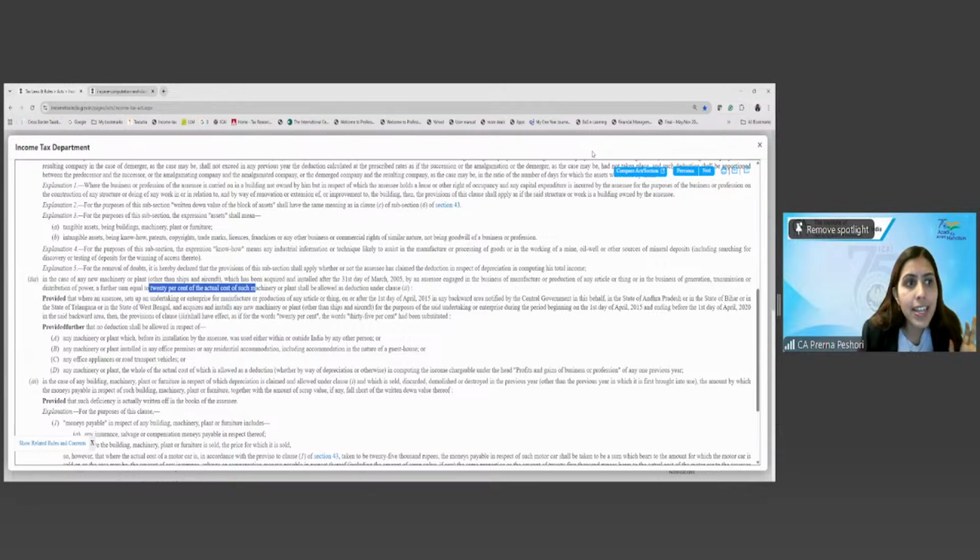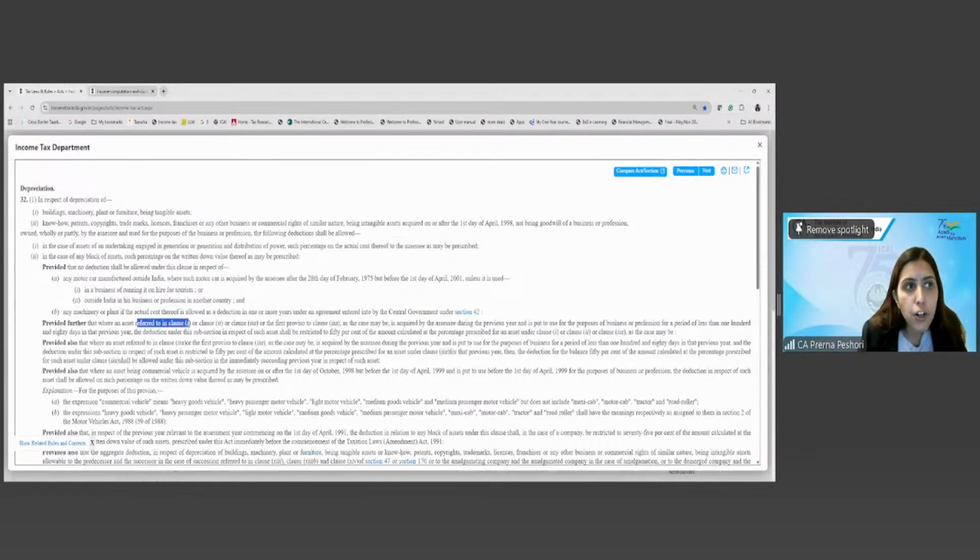Now, if you look at it, it says where the asset which is referred to in clause 1 or clause 2 or clause 2A or the first proviso to clause 2A, as the case may be, is acquired by the assessee during the previous year and is put to use for the business or profession for a period of less than 180 days, then the deduction shall be restricted to how much? 50% of the depreciation which is prescribed under the Act.